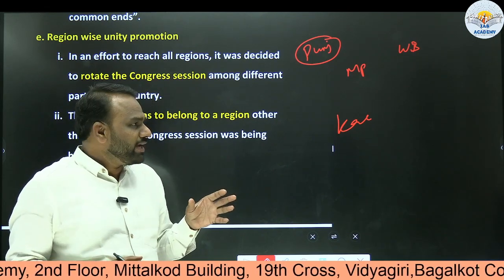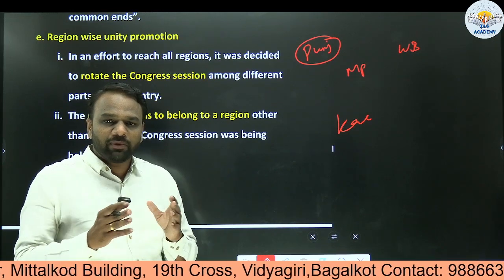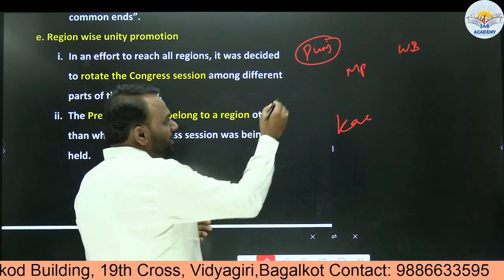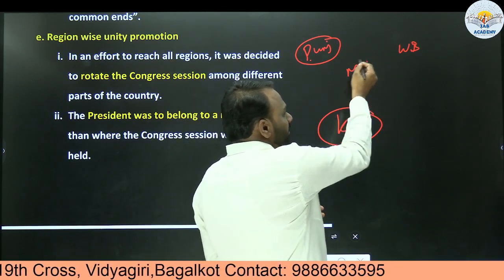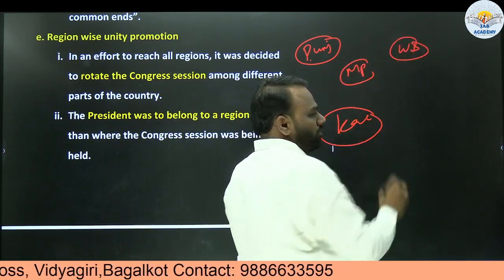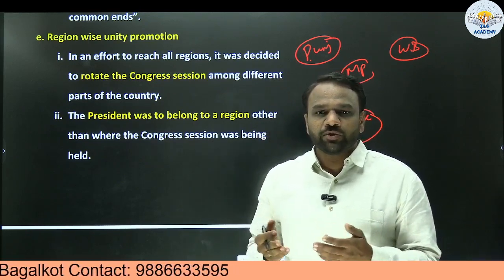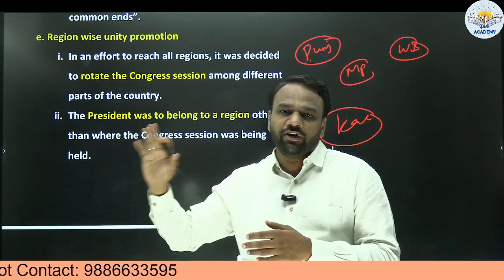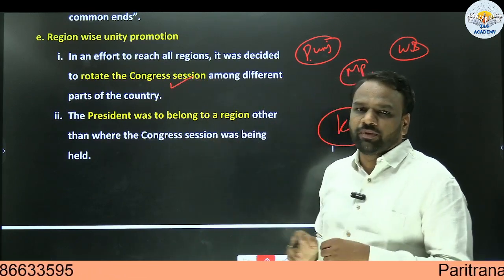So in this way, in order to promote unity, the Indian National Congress annual sessions used to take place at different places. If one year it was held in Punjab, then the next year it will be held in Karnataka. Next year it will be held in Madhya Pradesh, in West Bengal, and so on. It means every year the Indian National Congress sessions never used to take place at a single place, but at different places. So the ultimate goal is to promote unity.